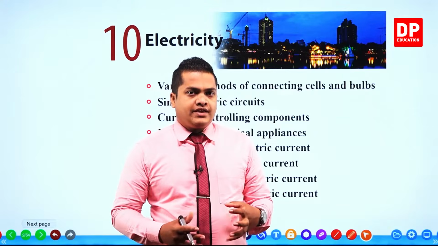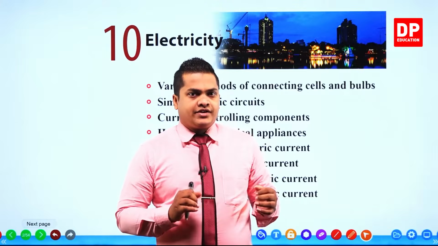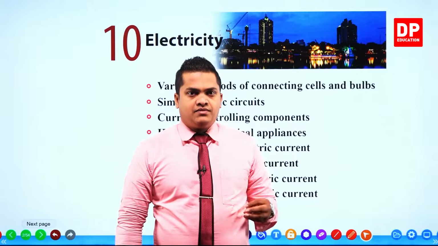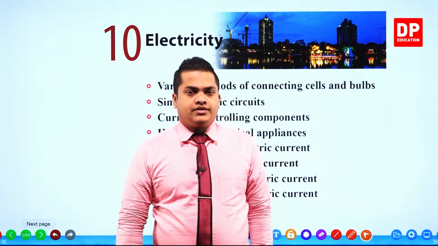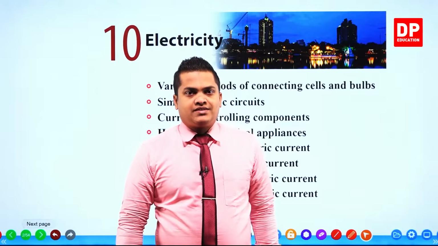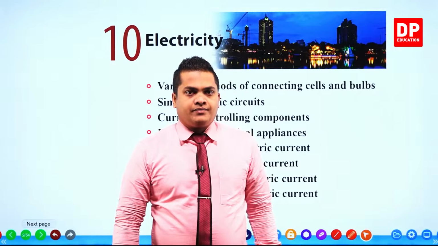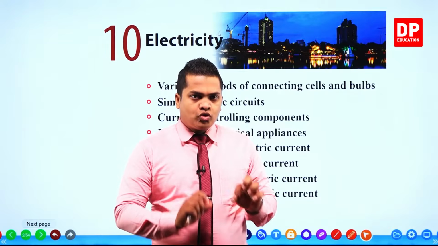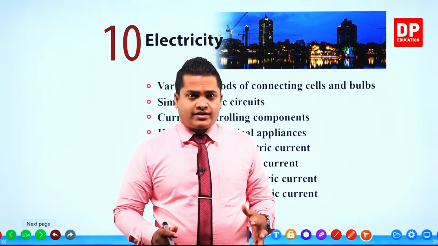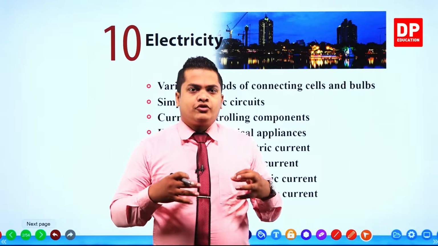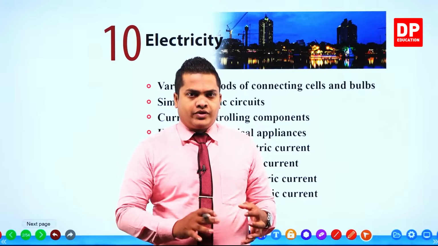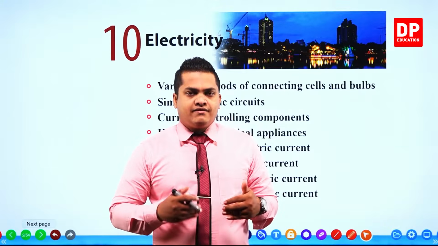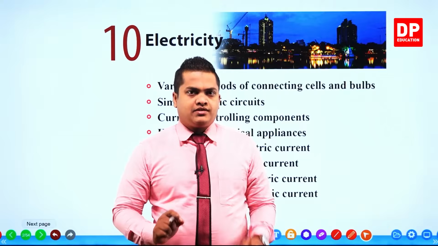Already in the previous lesson related to electricity, we discussed that we can connect bulbs, cells, or any electric component by using two different methods, series and parallel. Within this part, I'll be showing you how to connect these things, and we'll be doing several practicals in order to clarify the two connecting methods, parallel and series. So we'll be discussing several things related to the connecting methods first.